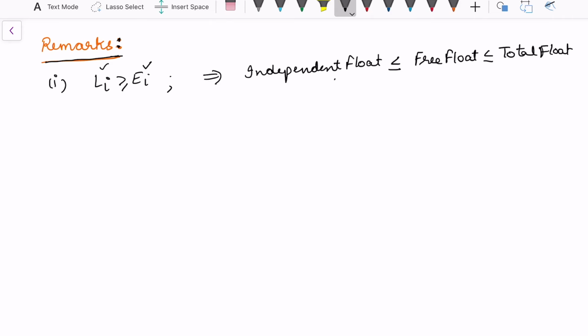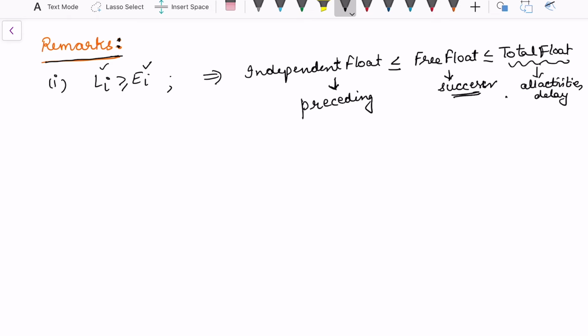So total float is about the latest completion, free float is about the successor activity, and independent float is about the preceding activity. Total float concerns all activities, and it will not cause a delay in the project. So this is roughly how we talk about these floats.